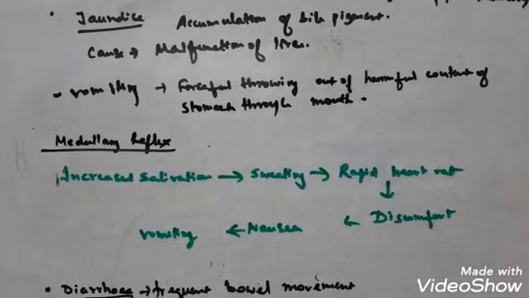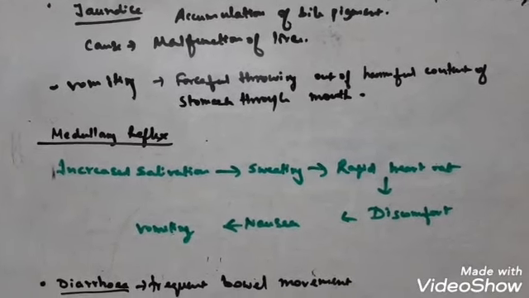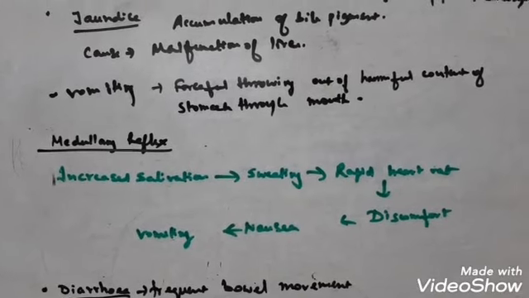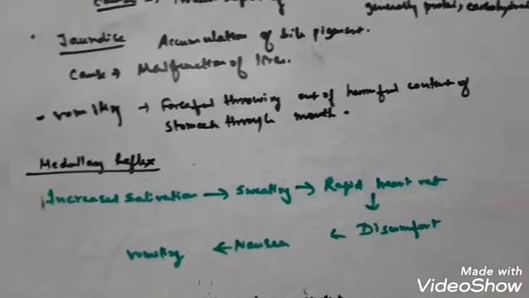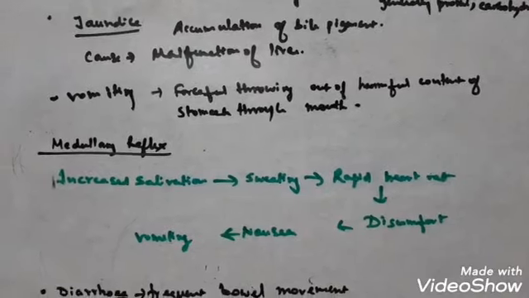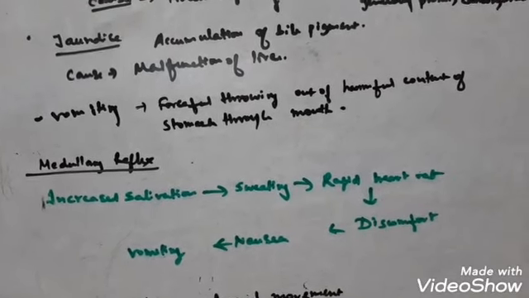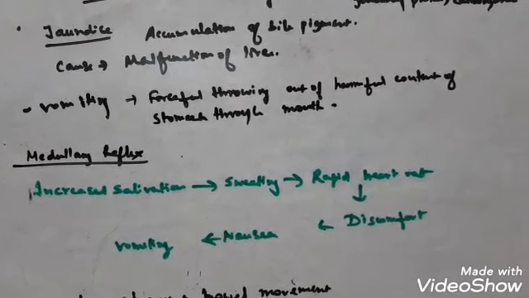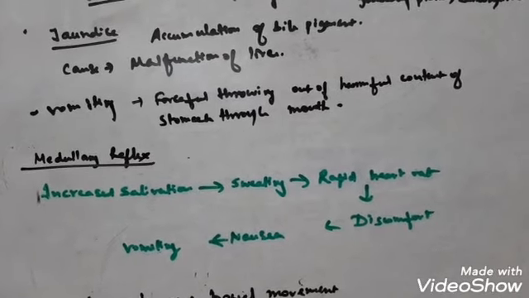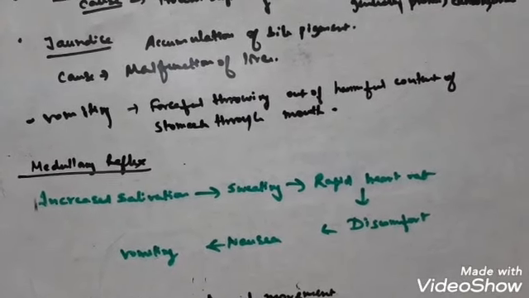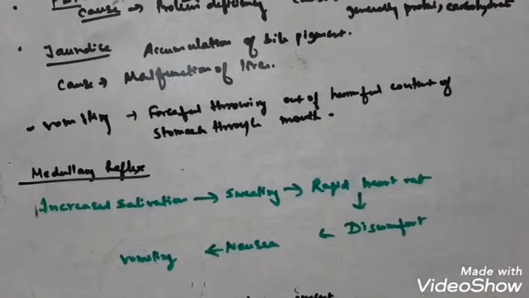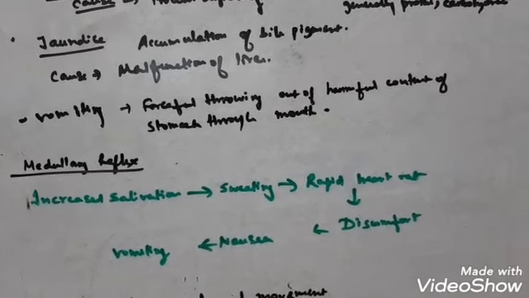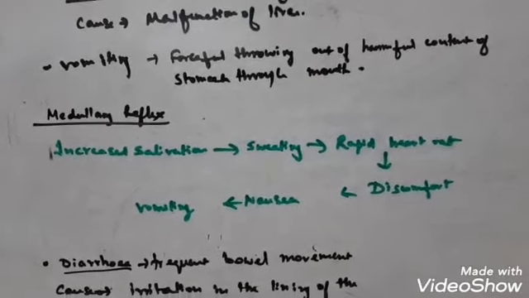Because if the peristalsis is increased, then whatever content is there in the intestine will rapidly pass through the rectum, and thereafter through the anus. So in this condition there is a reduced absorption of food and water, and it leads to dehydration, and sometimes even it becomes lethal if it is unnoticed or proper precautions are not taken.